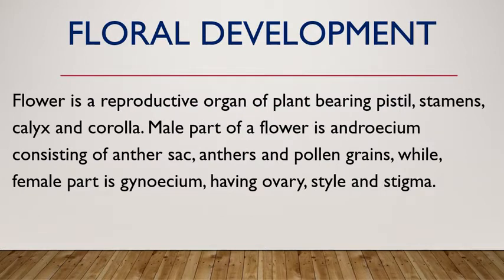Flower is a reproductive organ of plant bearing pistil, stamens, calyx and corolla. The male part of a flower is androecium, which consists of anther sac, anthers and pollen grains, while the female part is gynoecium, having ovary, style and stigma. Inside the ovule, the egg cell is present, which forms the embryo, part of the seed, after fertilization with the male nucleus.